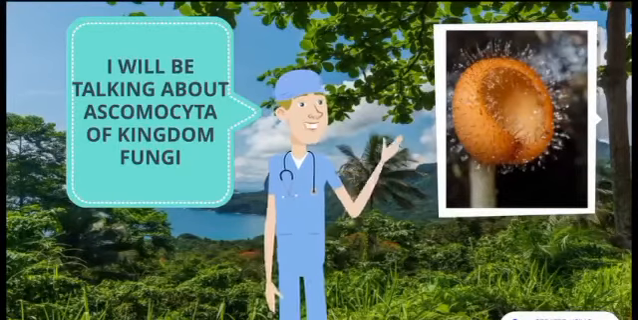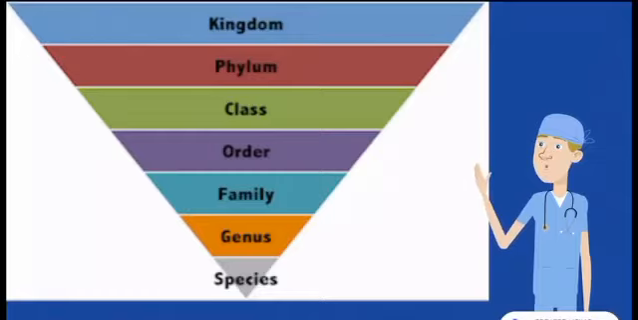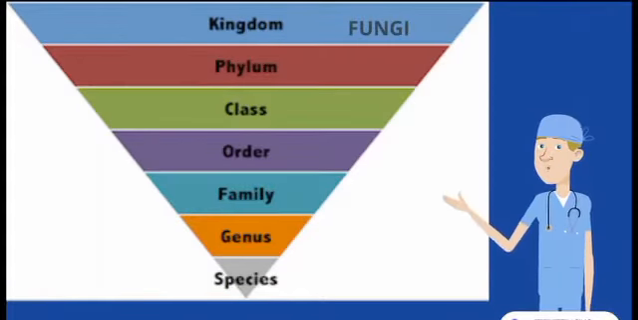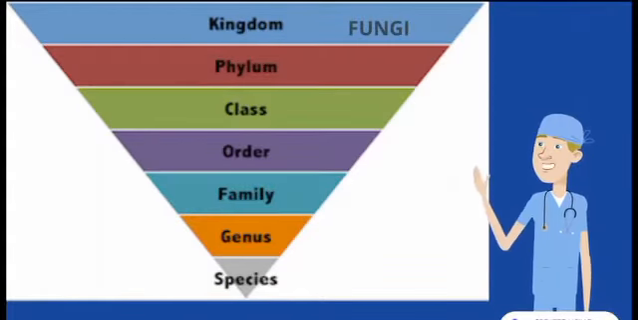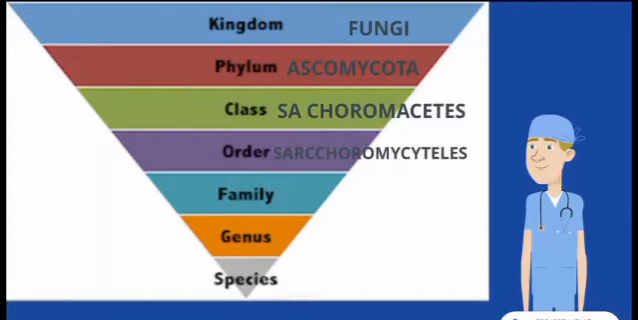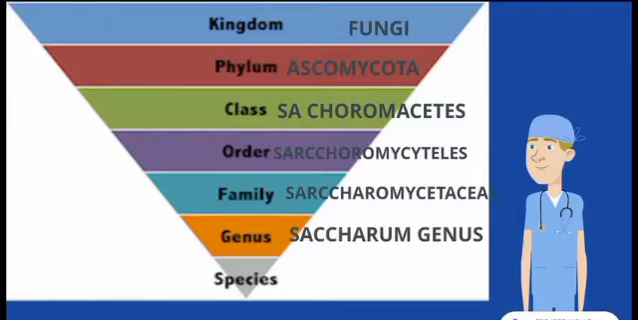I will first start with the taxonomy hierarchy. It starts from domain, which is Eukarya, to kingdom Fungi, phylum Ascomycota, subphylum Saccharomycotina, class Saccharomycetes, order Saccharomycetales, family Saccharomycetaceae, genus Saccharomyces, and species S.